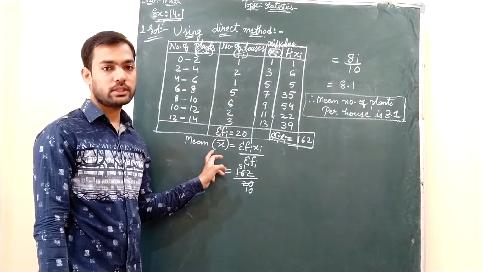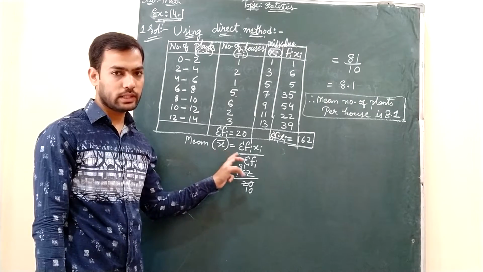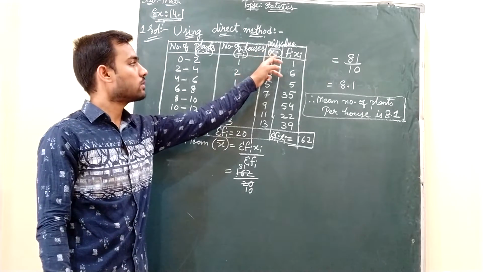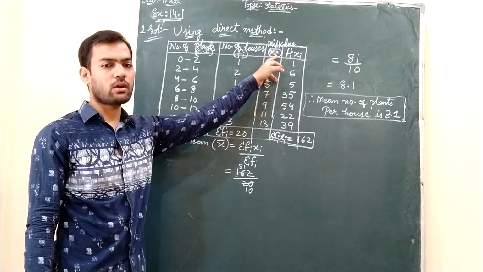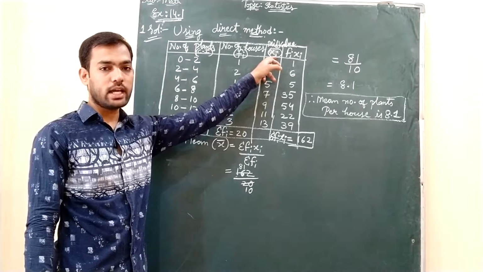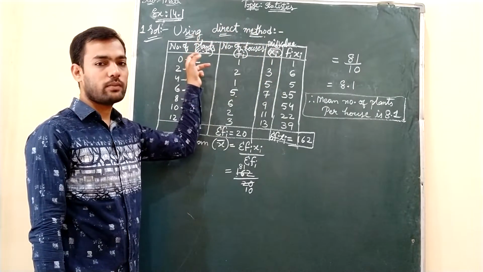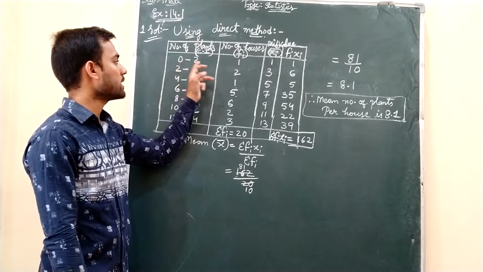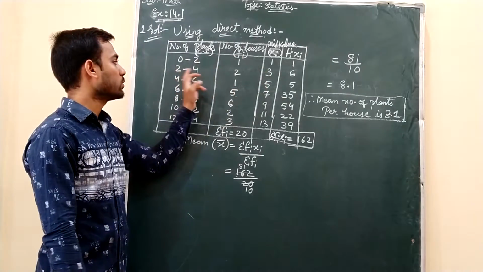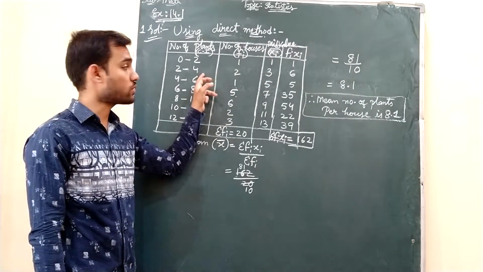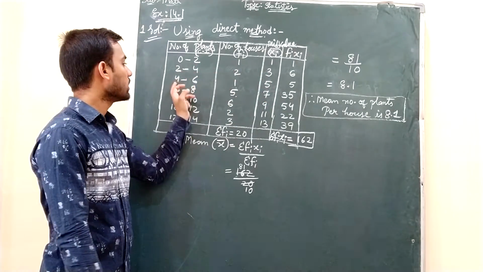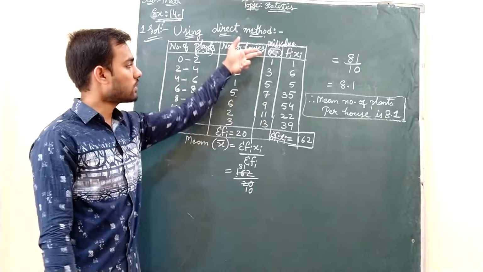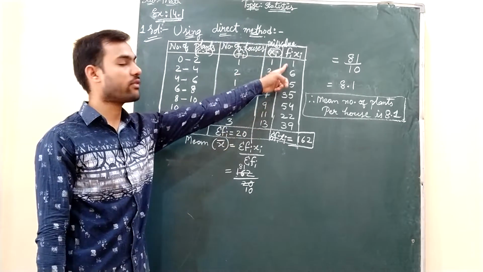As you have remembered the formula of mean using direct method, it is sigma fi xi by sigma fi. You got fi. You need xi. So the third column will be xi, which is also known as mid value or class marks, that we calculate using the first column, class interval. You need to add both the limits and divide by 2. So 0 plus 2 is 2, 2 divided by 2 is 1. 2 plus 4 is 6. If you divide 6 by 2, you will get 3. Okay. 4 plus 6 is 10. If you divide 10 rupees among 2 members, you will get 5 rupees. Okay. So like this, you got all the mid values, and at last fi xi.